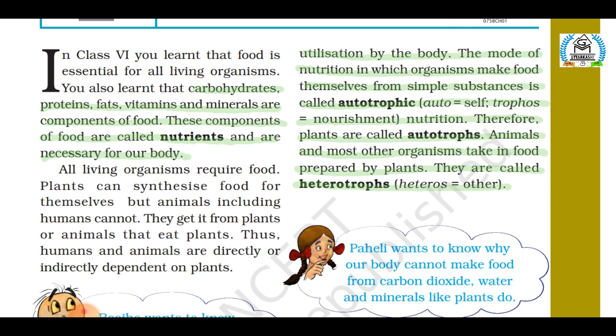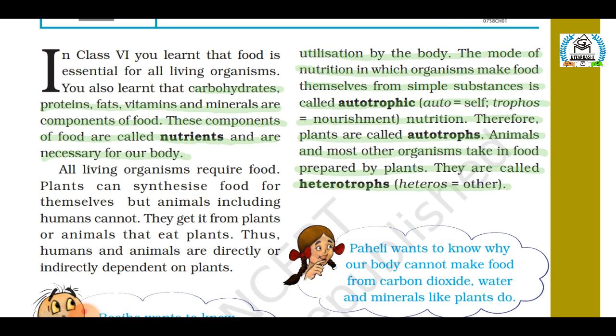Number 1, autotrophs. The word autotroph is made up of two words, auto and tropos, where auto means self and tropos means nourishment. Thus, the word autotroph means organisms that make their own food and don't rely on others for their food, and this type of nutrition is called autotrophic nutrition. For example, plants. Plants make their own food. They don't rely on others for their food, so they are called autotrophs.